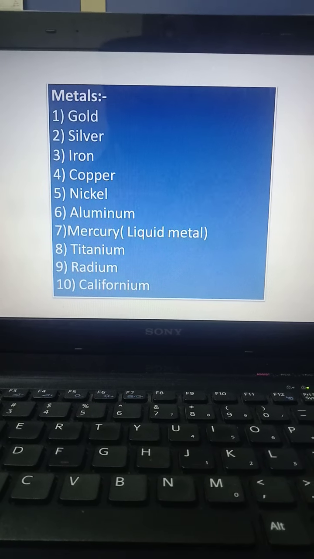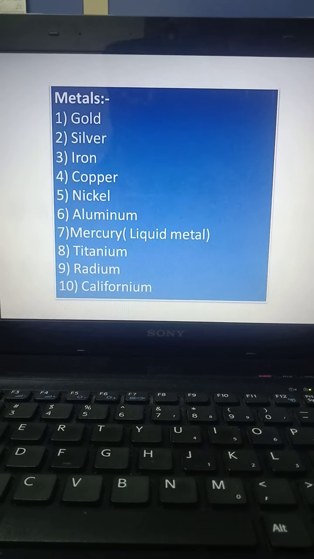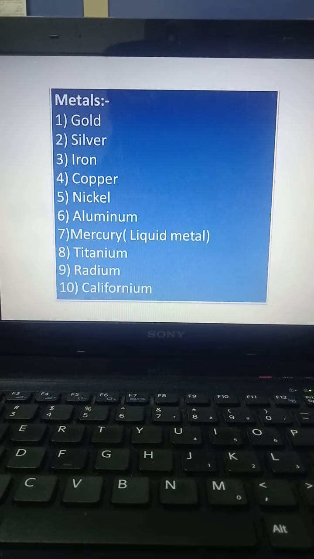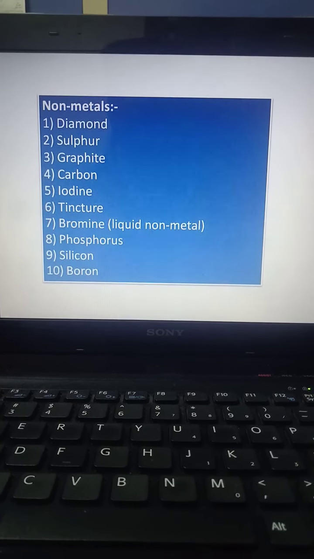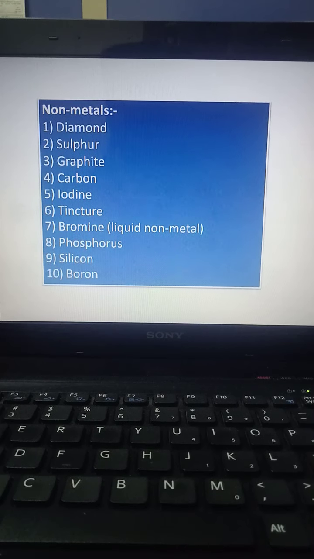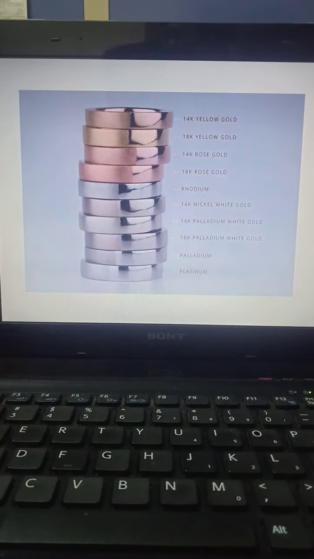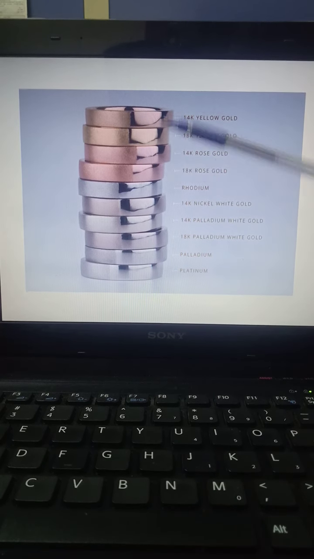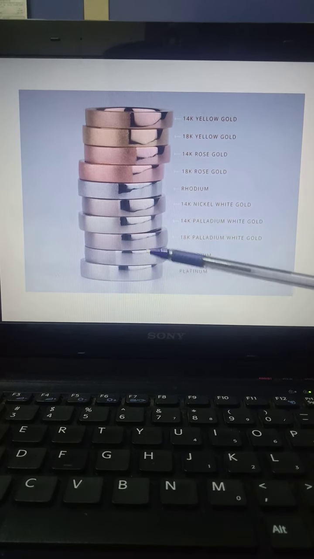Coming back to the main list, metals include gold, silver, iron, copper, nickel and so on. Around 10 metals have been identified. On the non-metal side, we have diamond, sulfur, graphite, carbon, so again nearly 10 non-metals have been identified. Looking at the figure, we can see the color of those metals. It starts from silver and moves towards the golden side, and the color keeps varying. By looking at these colors, we can identify which metal it is, and all these metals have some standards.